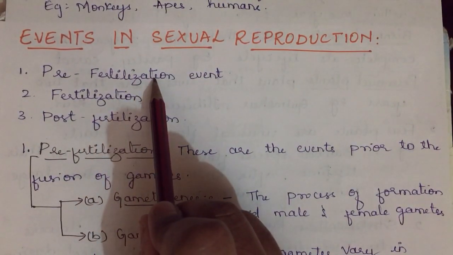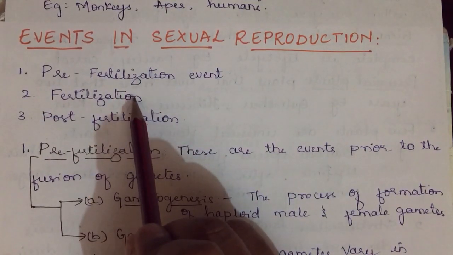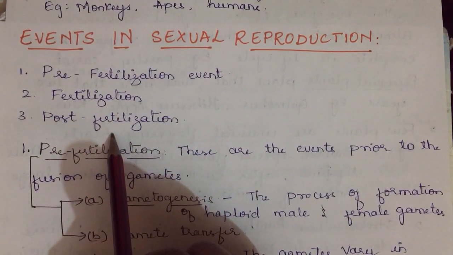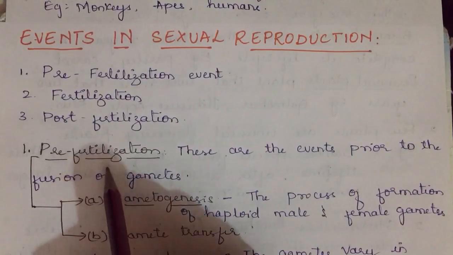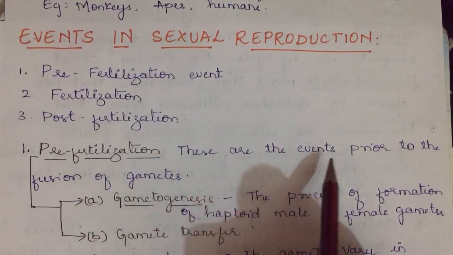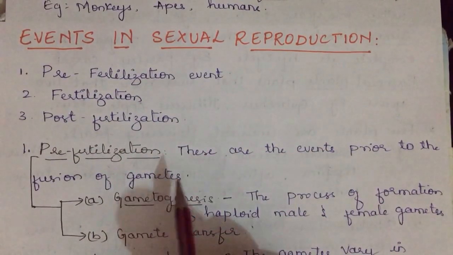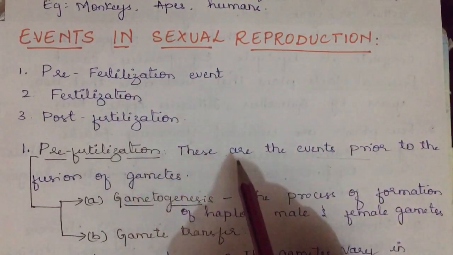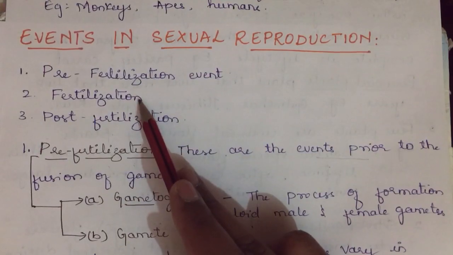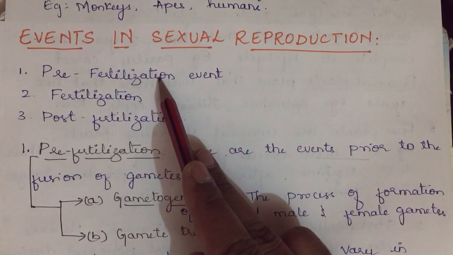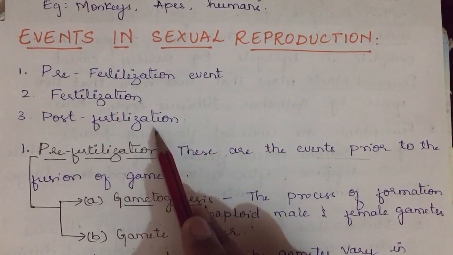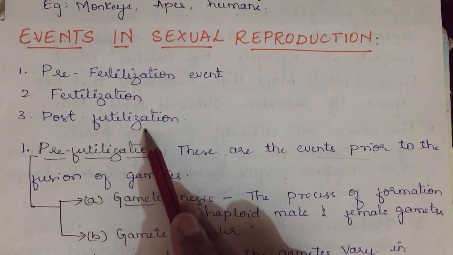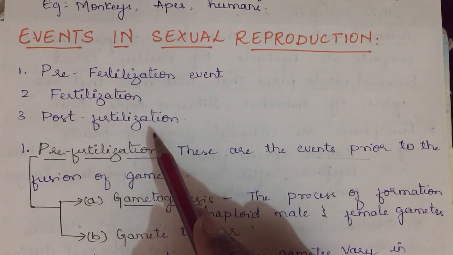What takes place before fertilization, we call pre-fertilization. What takes place after fertilization, we call post-fertilization. Events which take place before fertilization are pre-fertilization, and events which take place after fertilization are post-fertilization.